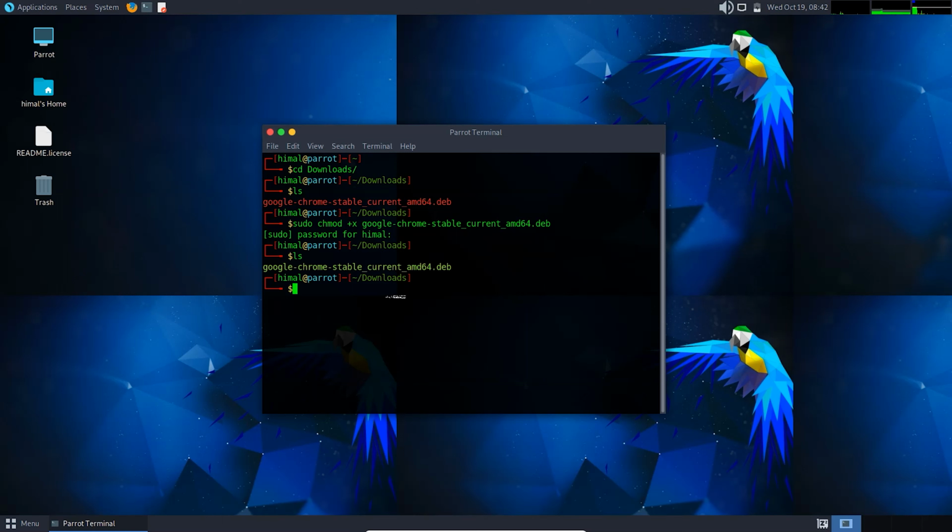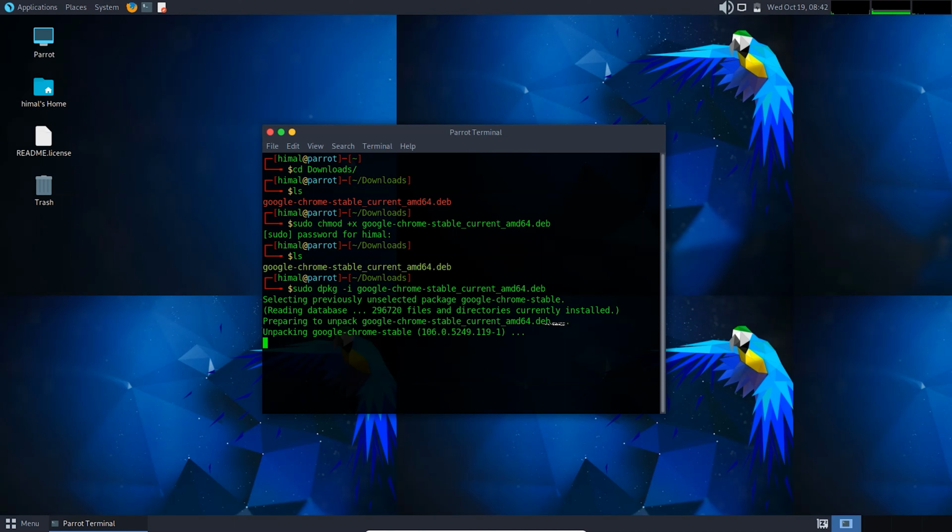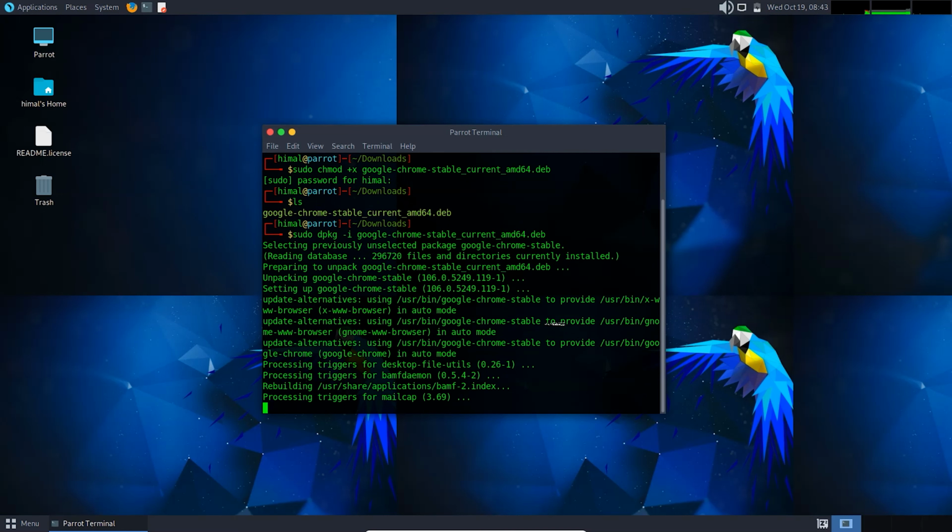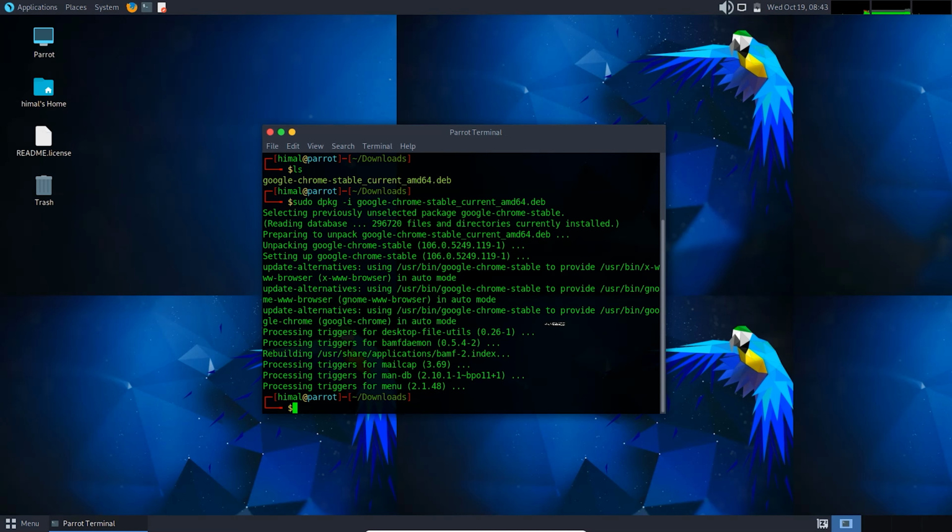Now again, we need to install the DEB package. To install the DEB package, type sudo dpkg -i, and you can paste that section. So here we go. You can see the process is done and Google Chrome is successfully installed in our system.